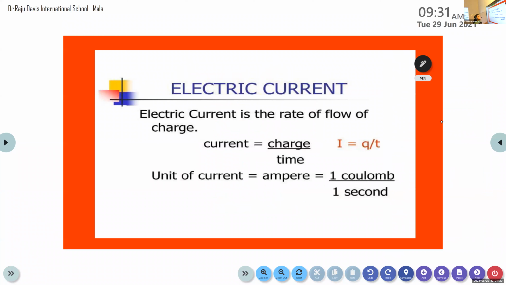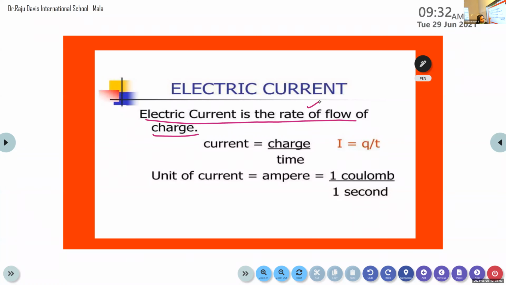That is what is known as electricity, or we can call it electric current. Electric current is the rate of flow of charge. It is the amount of charge that flows through a particular area in unit time. And from this definition itself we can form a mathematical equation for calculating this current.